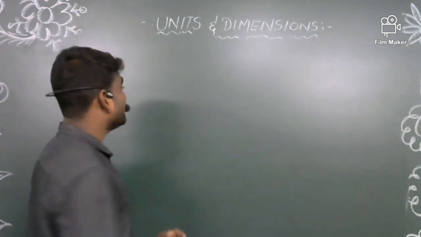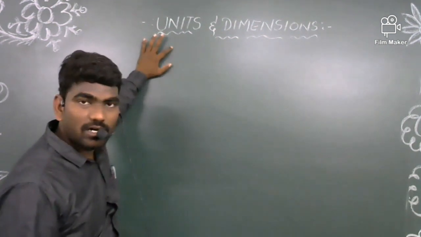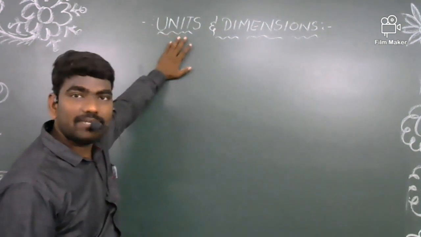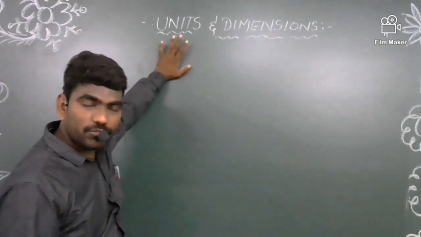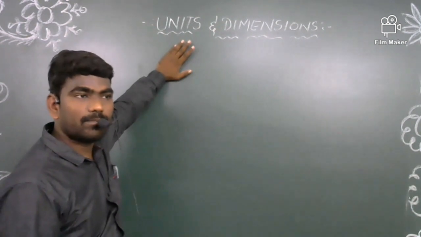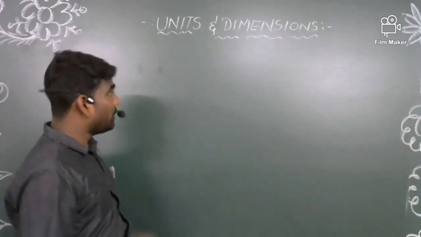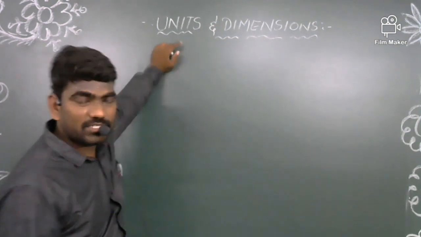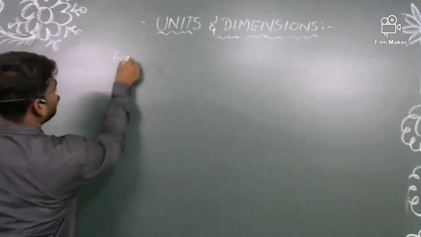Okay, now let's move on to the concept of units and dimensions. Already I said this is a very basic concept in physics. You should be perfect in this concept, so you can perform better in the upcoming concepts. Right. Before going to units and dimensions, first try to understand what is meant by a quantity.